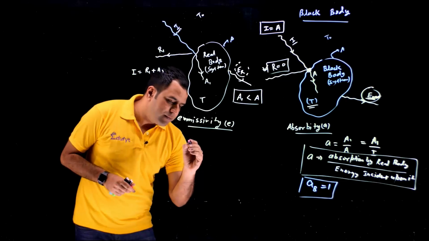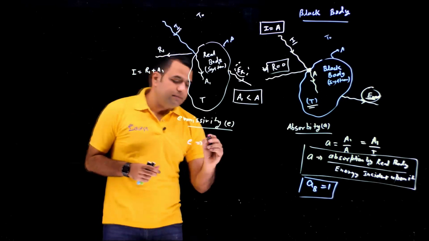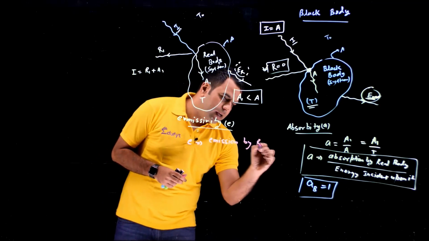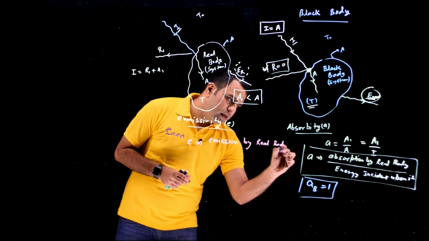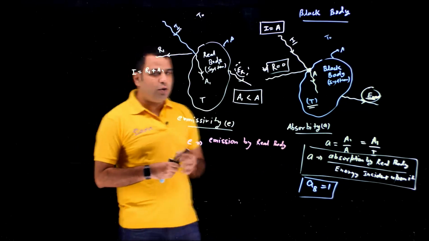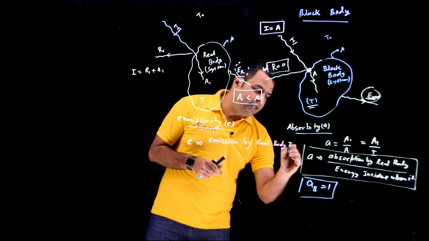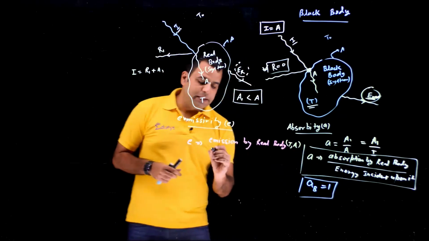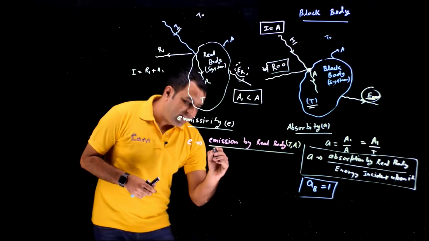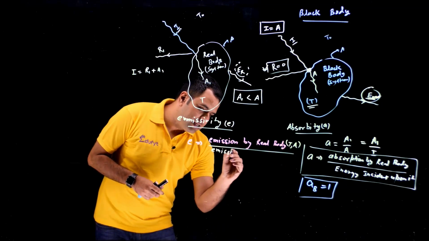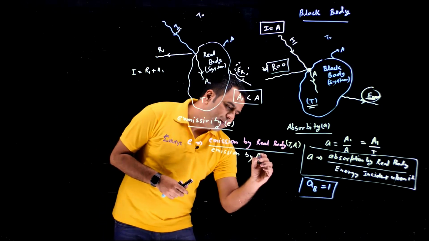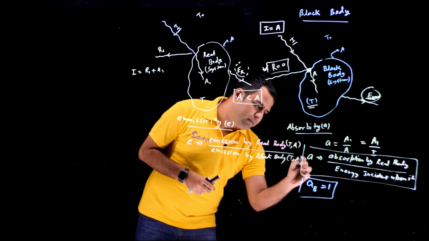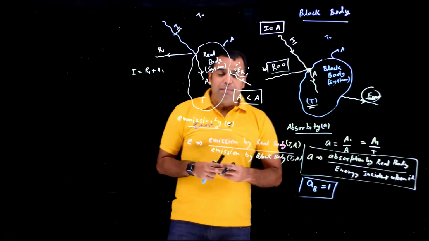This emissivity is defined as emission by real body, when the temperature of the real body is T and the cross section area is A. We can only compare when the temperature and the cross section area are same. Divided by emission by black body for same temperature and same cross section area. This value is defined as emissivity.